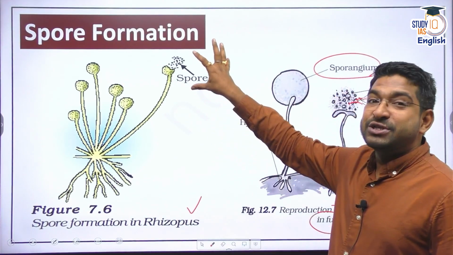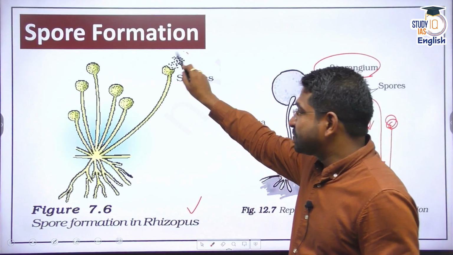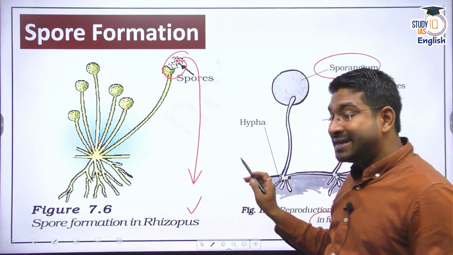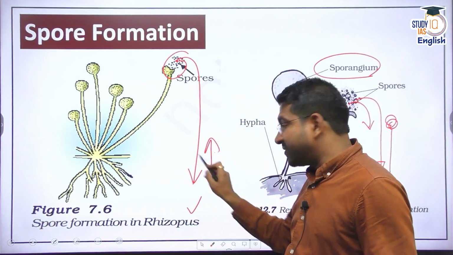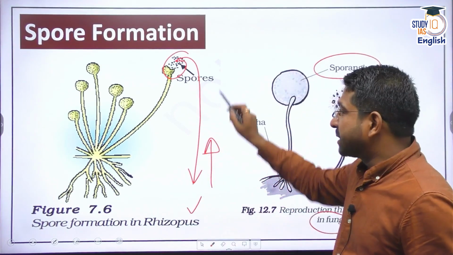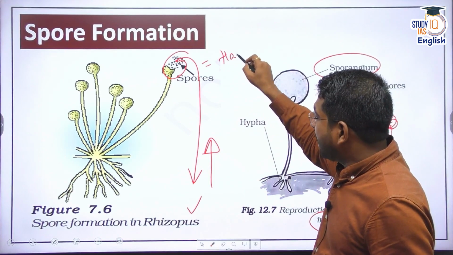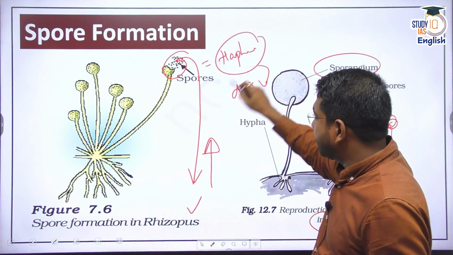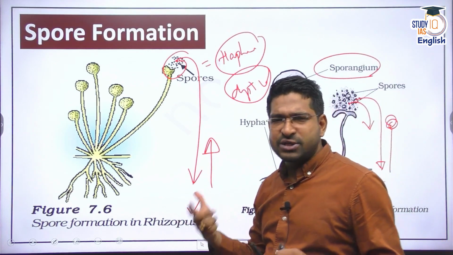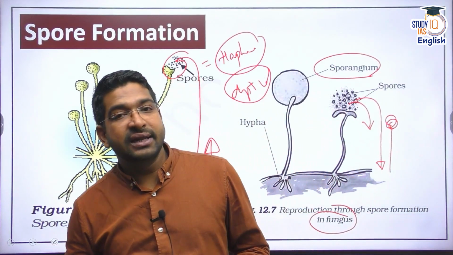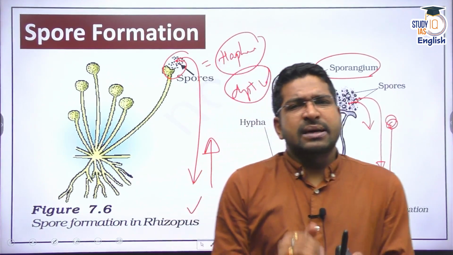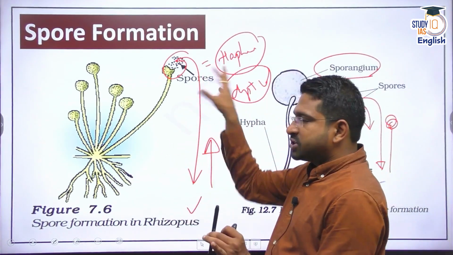But here, once the spore falls on a moist surface or soil, it is capable of producing another fungus. But please remember, these spores are haploid or diploid. It depends on the fungus or organism. It's not exactly like pollen. In some fungi, there is some sort of sexual reproduction based on these spores itself.